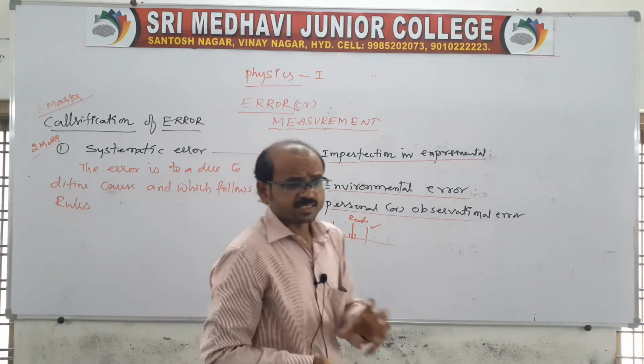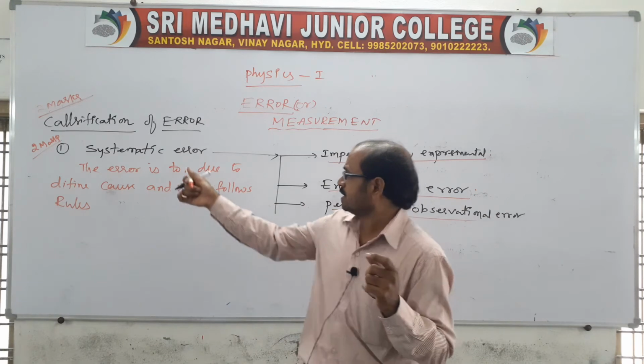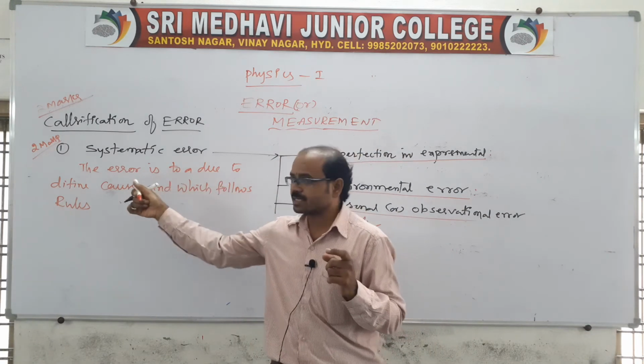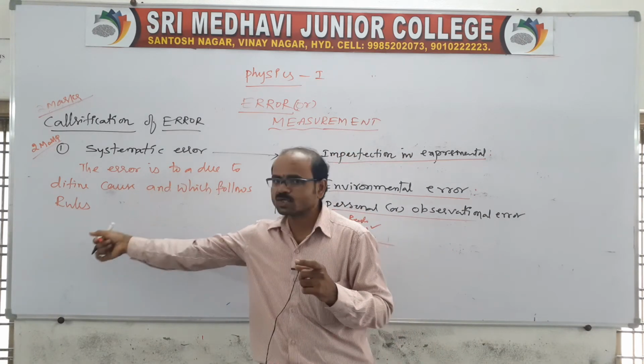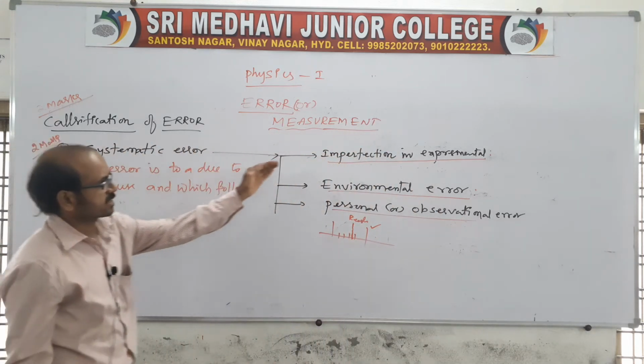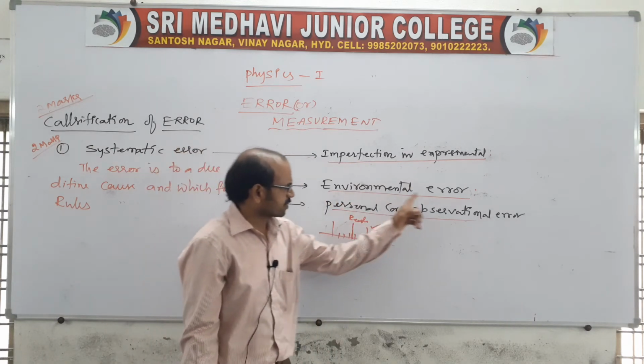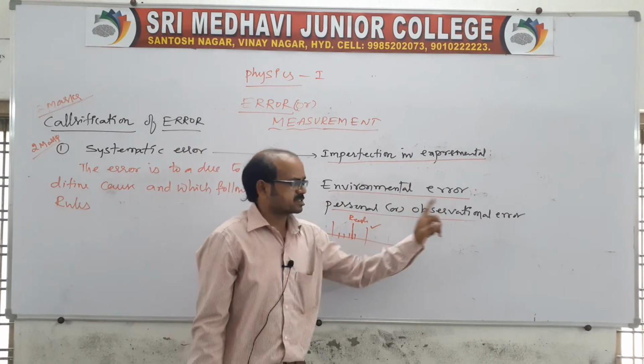That's what you can say is systematic error. The error is due to a definite cause and it follows particular rules. That's the systematic error classification: imperfection in experimental technique, environmental errors, and personal or observational errors.